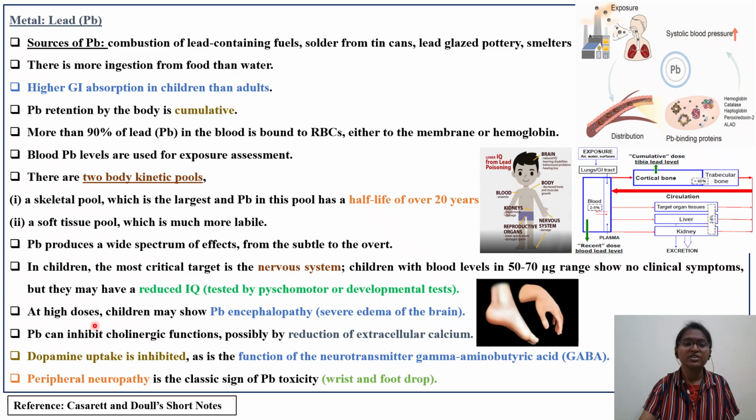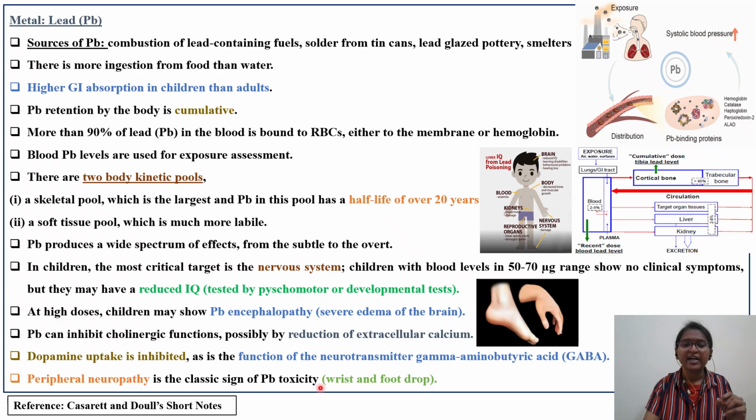Coming to high doses, the children will show lead encephalopathy. As I told you, there is severe edema of the brain. Lead can inhibit the cholinergic function, possibly by reduction of extracellular calcium that we told you. Instead of calcium releasing the neurotransmitter, lead is getting released at the neuromuscular junction. Lead also inhibits dopamine uptake, and the function of the neurotransmitter GABA is inhibited.